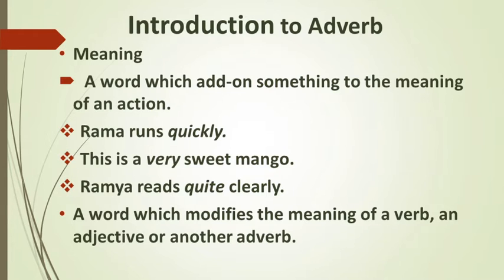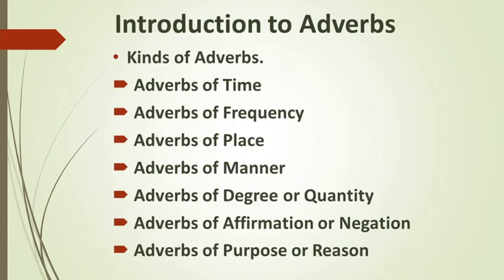Now let's look into the kinds of adverbs. As we know, adverbs tell us how, when, where, why, how often, how much, or under what condition an action occurs.